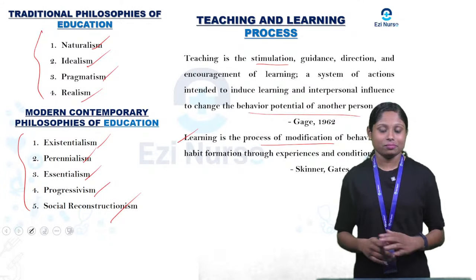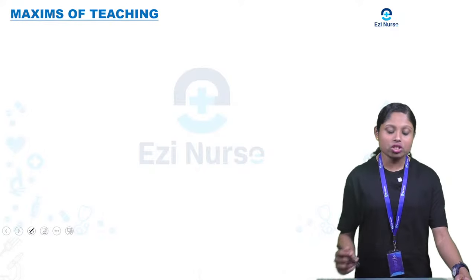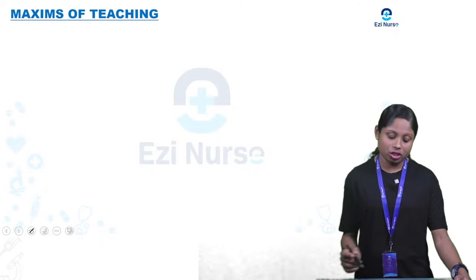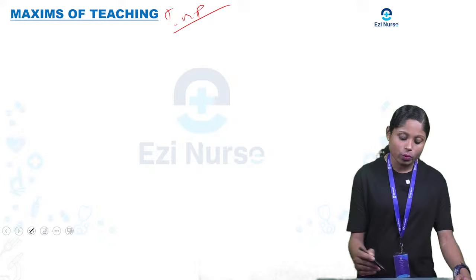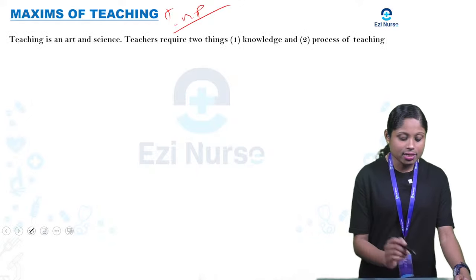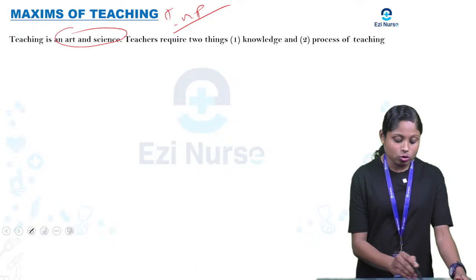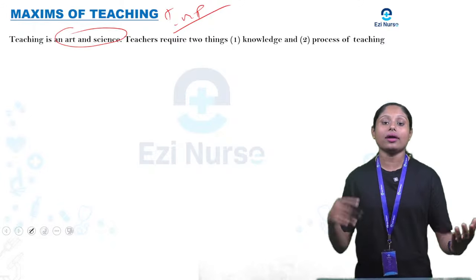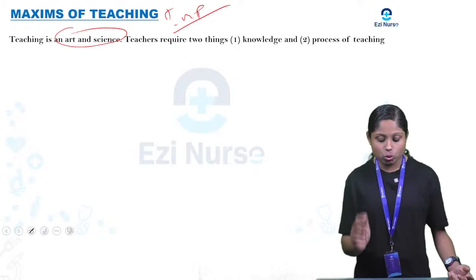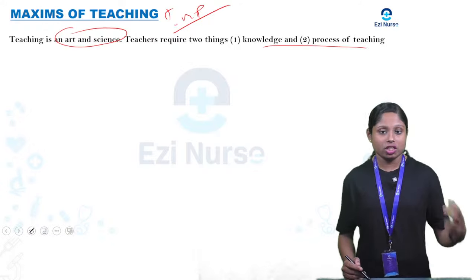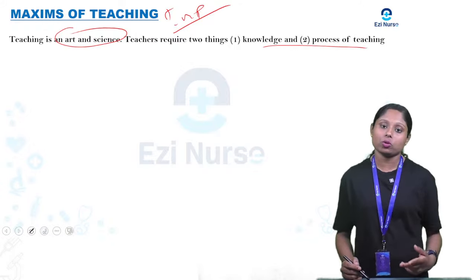teaching and learning. So the next question we are going to discuss is maxims of teaching. So it's also very important. So what are the maxims of teaching here? Teaching is an art and science. So basically teaching is also an art and also a science. It requires two things, knowledge and process of teaching. So the teacher needs knowledge and the process of teaching.